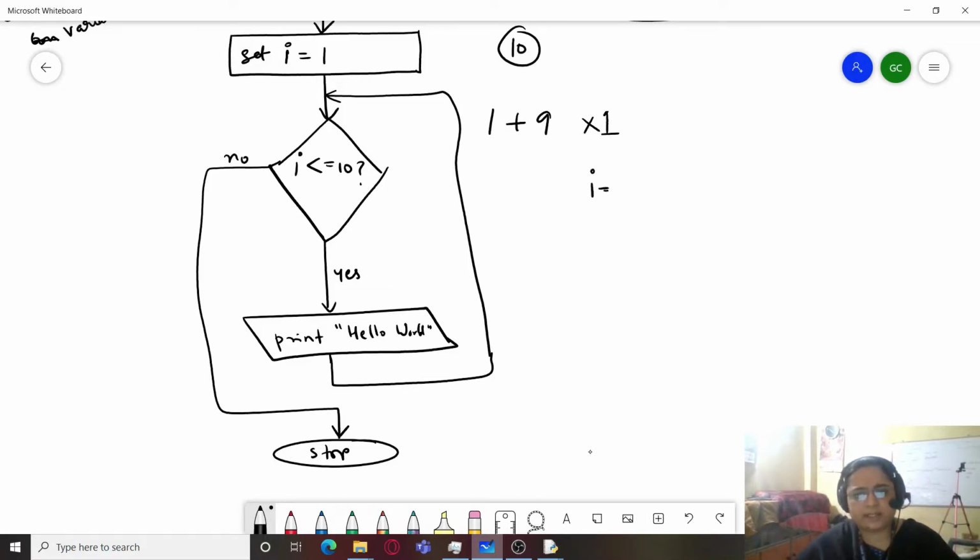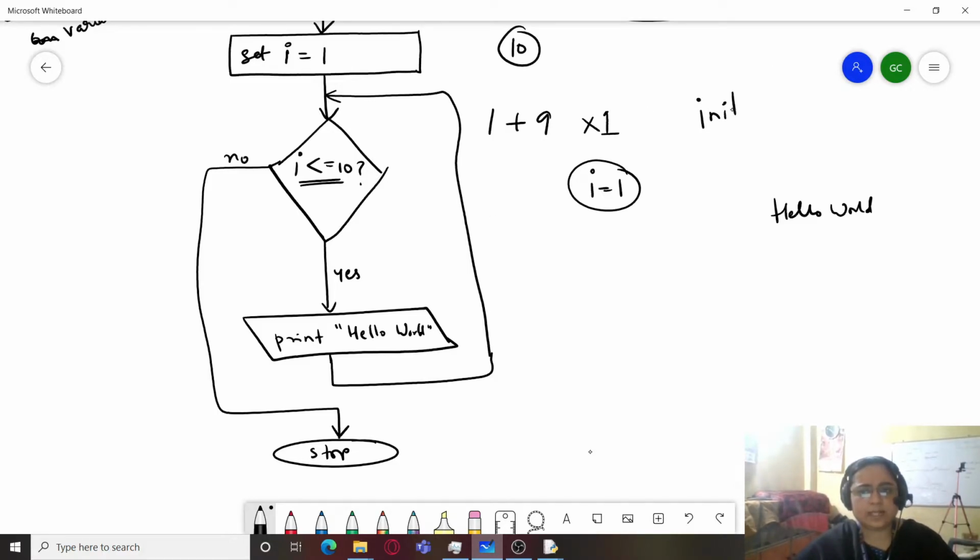We set I is equal to 1. We check the condition, is I less than equal to 10. Answer is yes, print hello world. Go back again, is I less than equal to 10? Yes. So you can see that the value of I never changes here. So forever it is going to be less than equal to 10. This condition will be true forever.